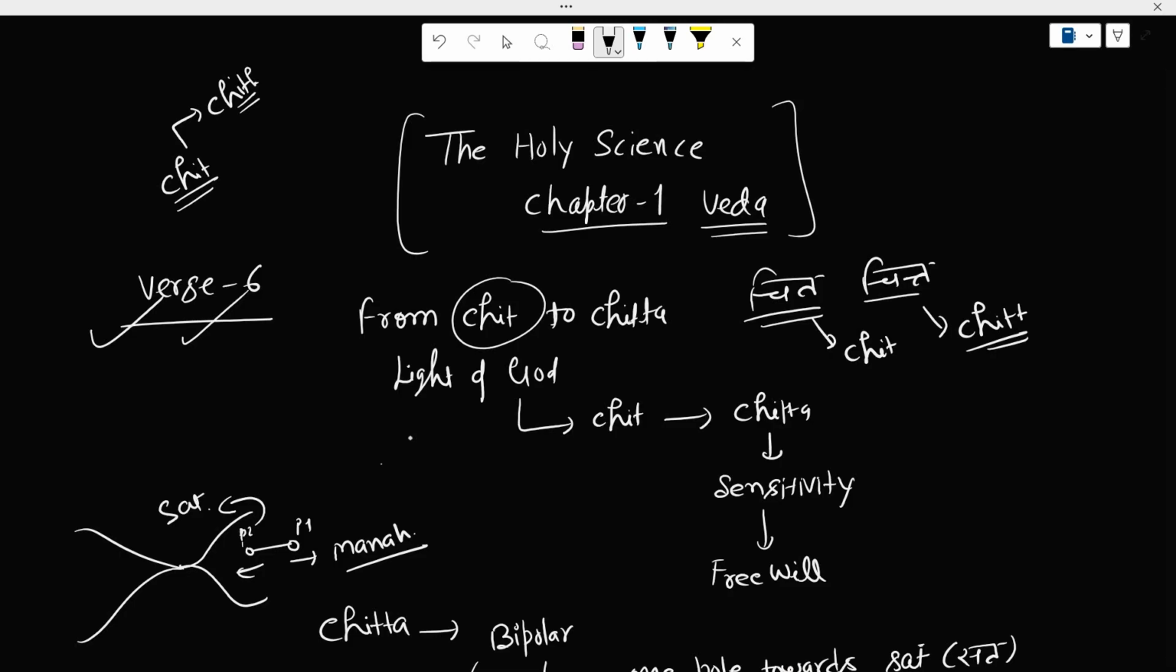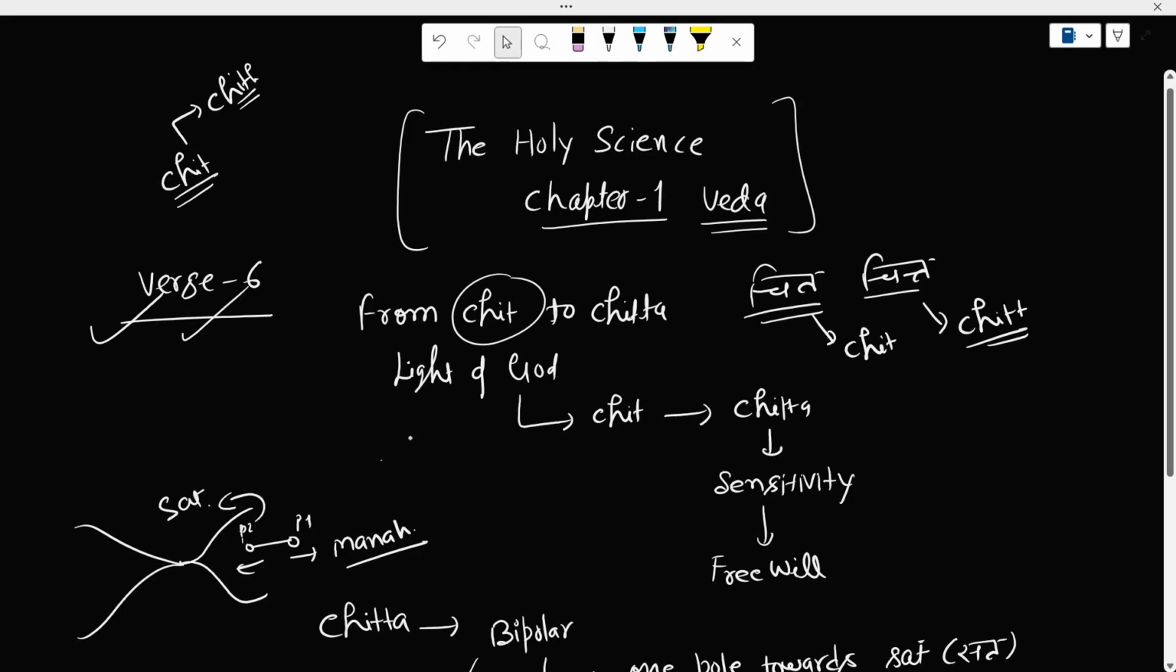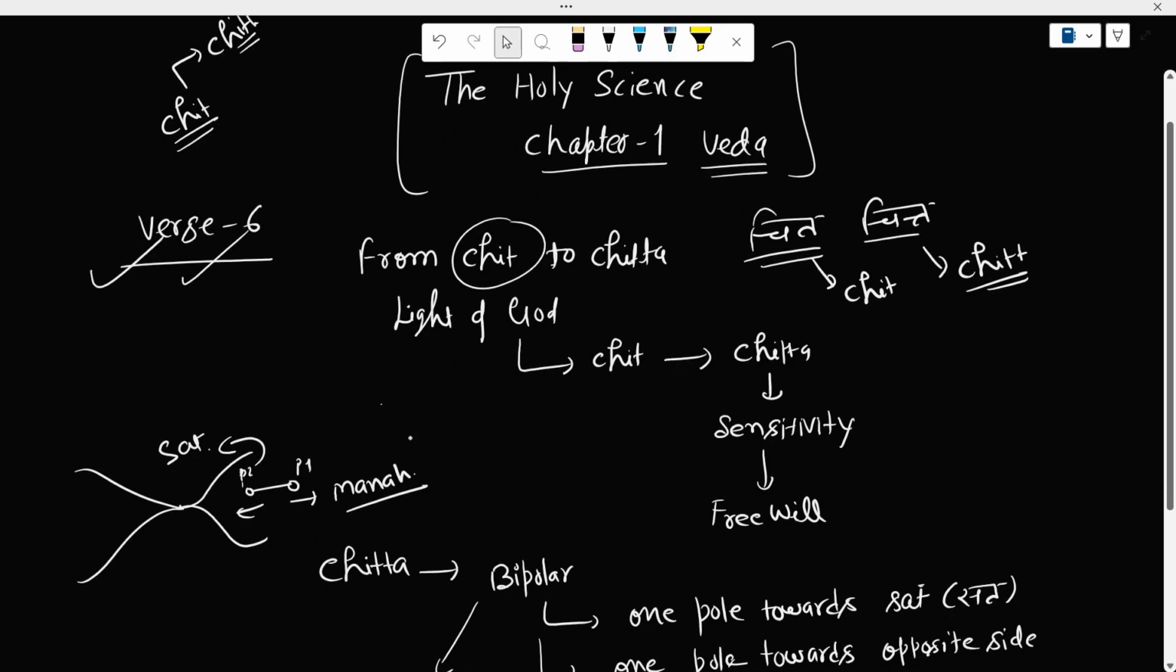We have seen in the previous videos that when the God particle starts vibration, the vibration travels in both directions, in the forward direction and in the backward direction. In the backward direction, it is sat, chit. This is known as sat and chit, right? And whatever is there, this is known as sat, right?